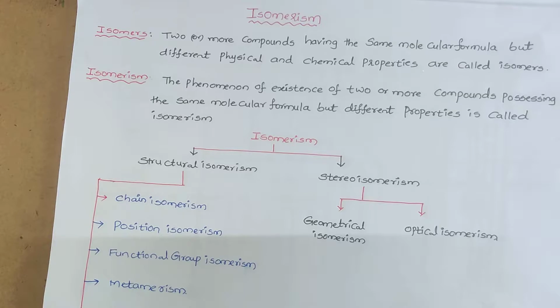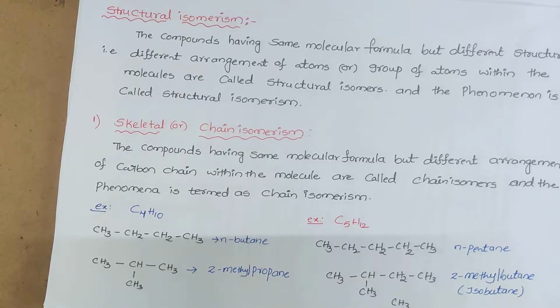Structural isomerism is further classified into chain isomerism, positional isomerism, functional group isomerism, and metamerism. Stereoisomerism is classified into two types: geometrical isomerism and optical isomerism. First, let me discuss structural isomerism. What do you mean by structural isomers and structural isomerism?